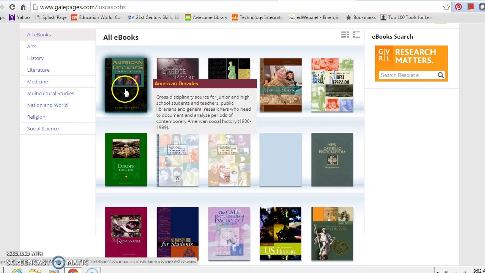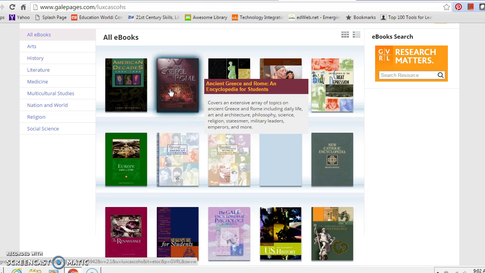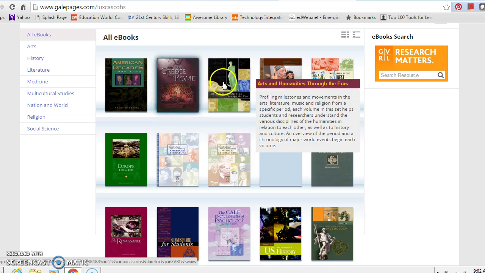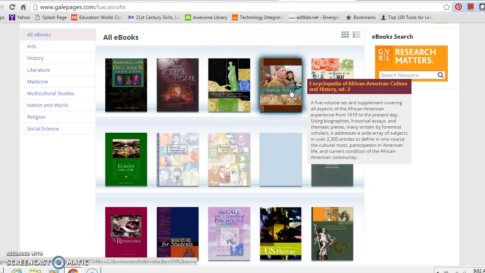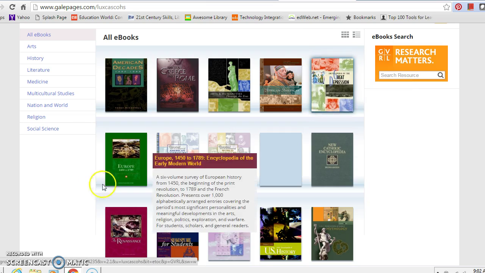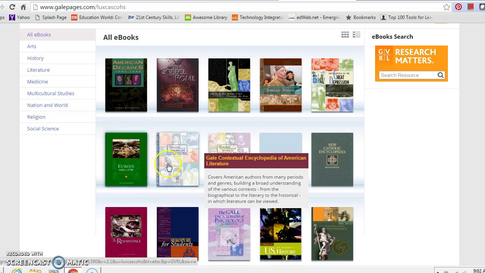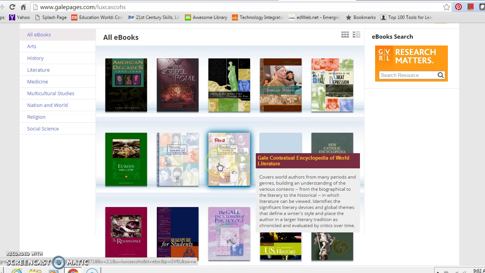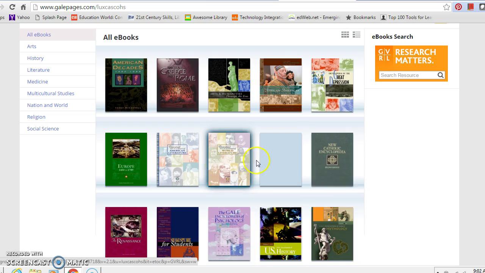We have American Decades. We have the Ancient Greek and Roman Encyclopedia. We have Arts and Humanities Through the Ages, Encyclopedia of African American Culture, Encyclopedia of the Great Depression, European History 1450 to 1789. We have an Encyclopedia of American Literature, Encyclopedia of World Literature.